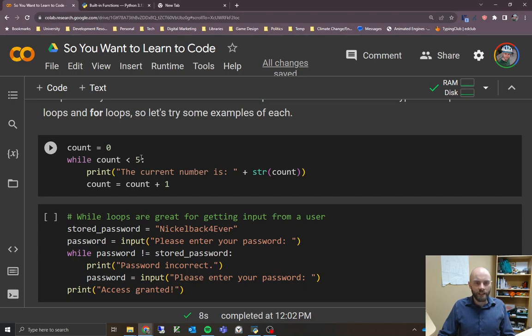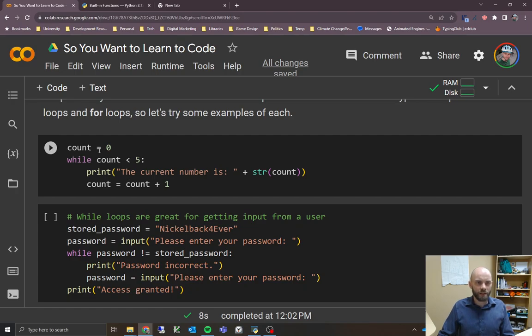This is again using a Boolean statement here, and as long as it's true, it's going to run the block of code that's indented. Similar to the if statement, if this is true, it's going to jump in here. The difference with the if statement is that this keeps doing it. It'll come back up here again, check again: is this still true? If it is, then do it again. It'll keep doing it until it runs into a false here. I said that backwards, I think. While this thing is true, it'll keep going. When it eventually runs into a false, it'll exit, in case I got that wrong the first time.